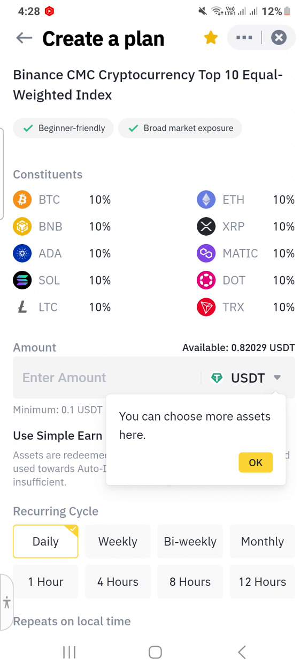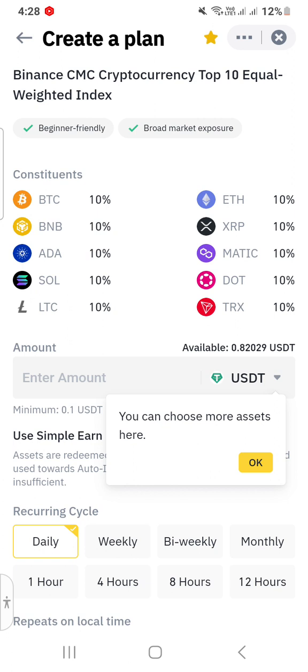You can check constituents, that is BTC 10%, BNB 10%, Cardano 10%, Solana 10%, Litecoin 10%, Ethereum 10%, Ripple 10%, Polygon Matic 10%, Polkadot 10%, and TRX 10%. This tells you how important these 10 are. Top cryptocurrencies: Bitcoin, Binance Coin BNB, Cardano, Solana, Litecoin, Ethereum, Ripple, Polygon Matic, Polkadot, and Tron TRX. So these are the top currencies in Binance.